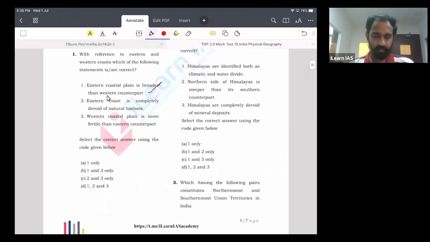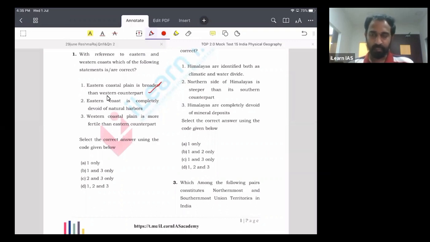Let us look at the second statement. It says the eastern coast is completely devoid of natural harbors. We know that the western coast is submerged in nature, so there are a lot of natural ports and harbors, and the eastern coast is emergent in nature, so the depth is very low near the coast. Obviously it will be difficult to have natural ports and harbors.